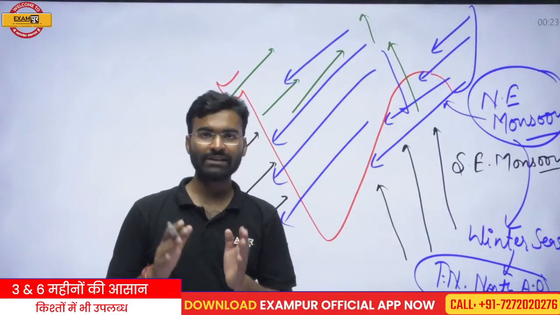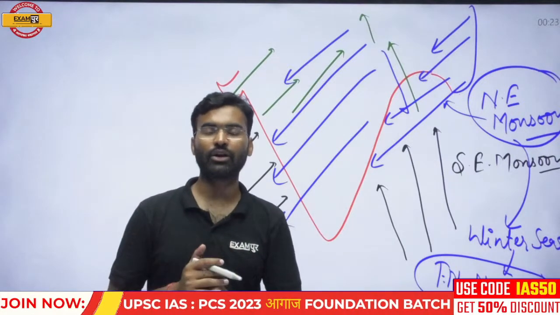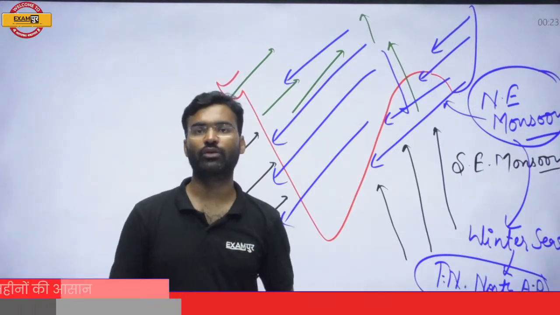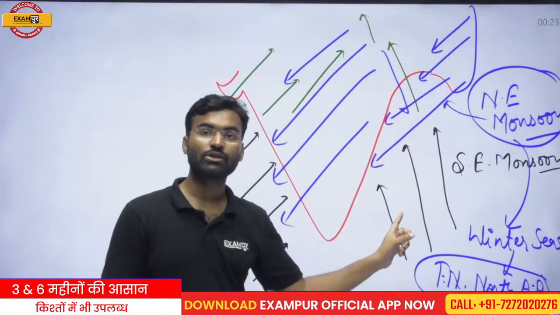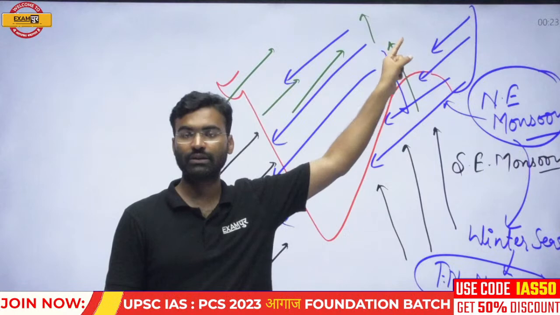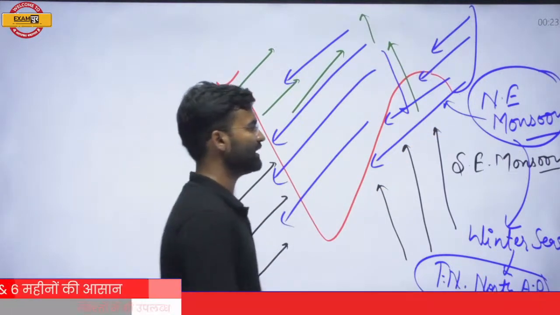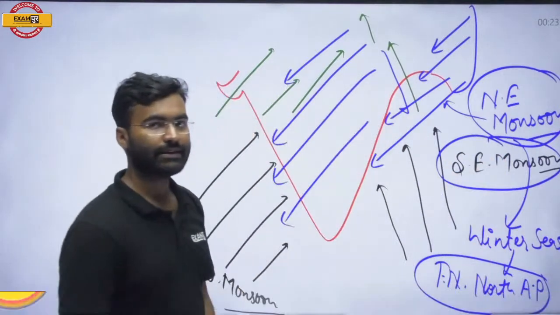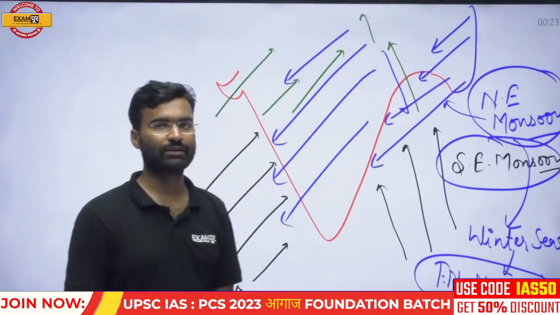Although the northeast region is a zone where precipitation occurs throughout the year, the maximum rainfall is brought by the southeast monsoon, not by the northeast monsoon. So the southeast monsoon is responsible for the maximum rainfall in the northeast region instead of the northeast monsoon. Okay, so this is not correct.